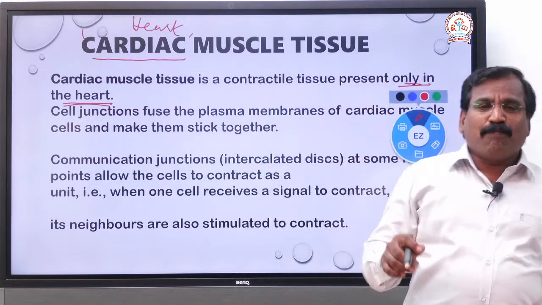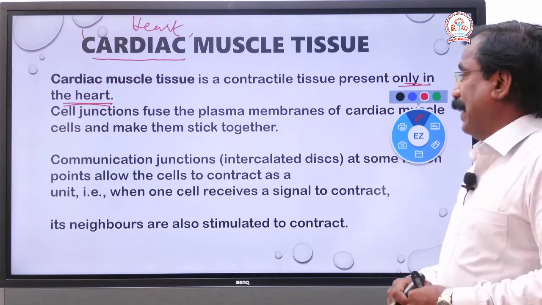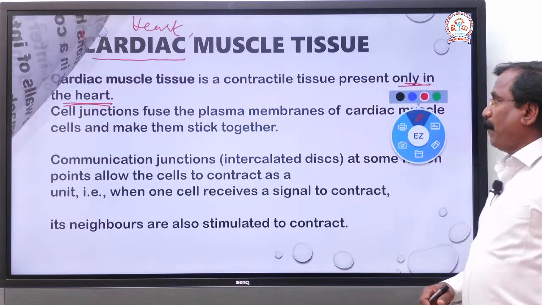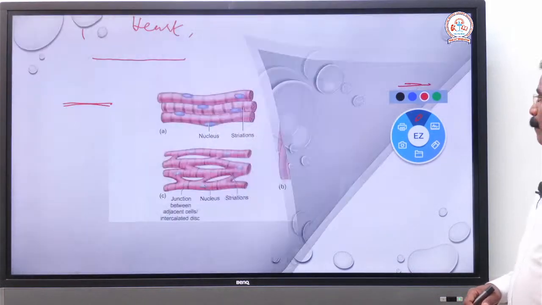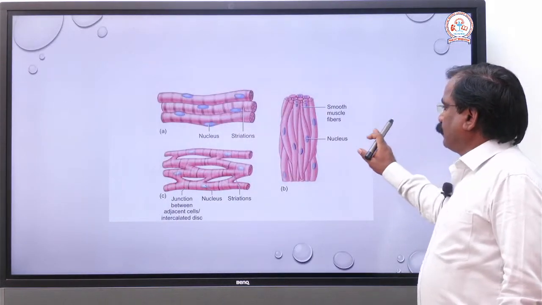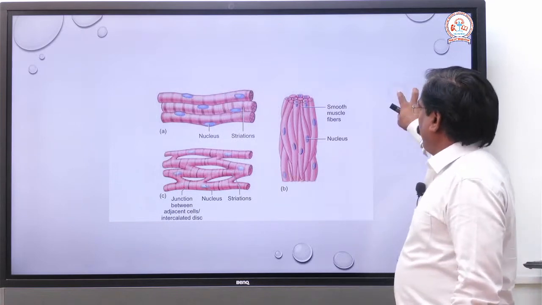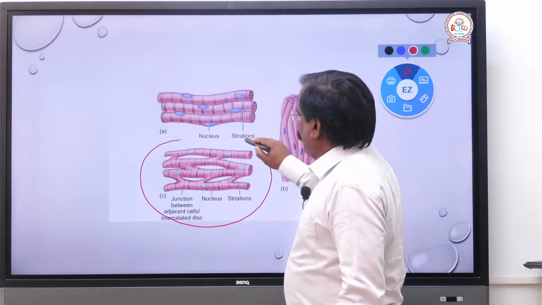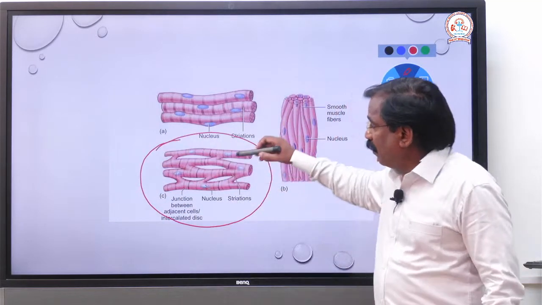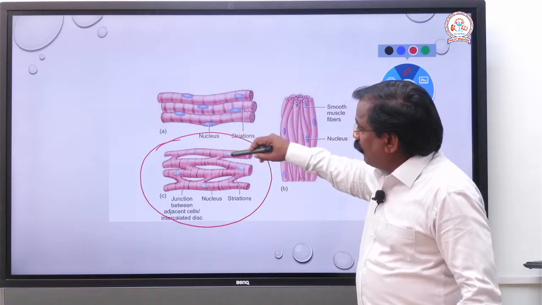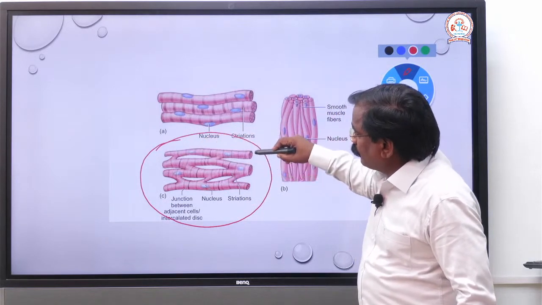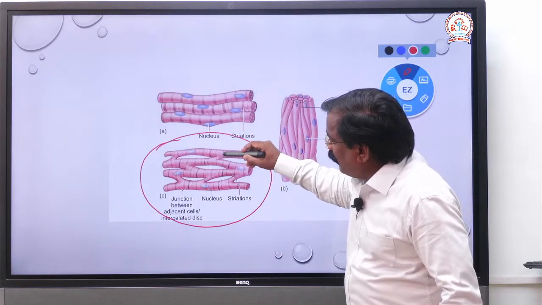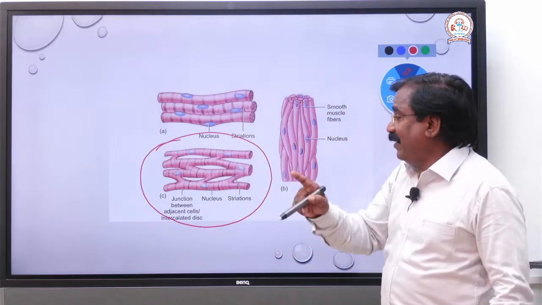And a very important characteristic of this muscle fiber: listen, the cardiac muscle fibers are cylindrical, and they are interconnected with each other, very important.